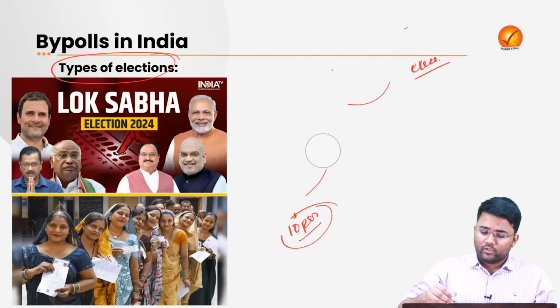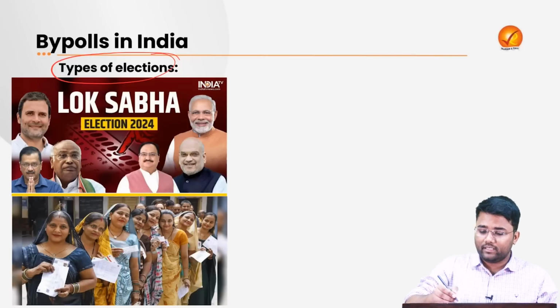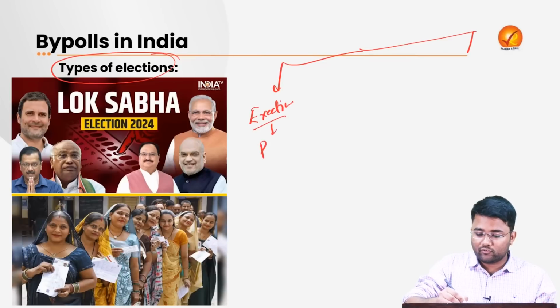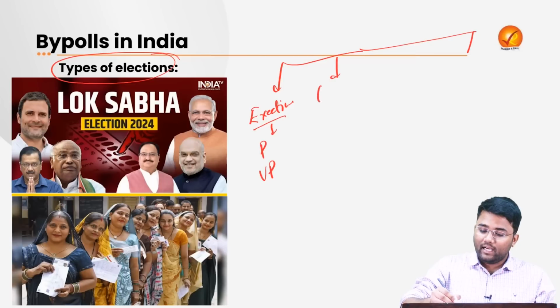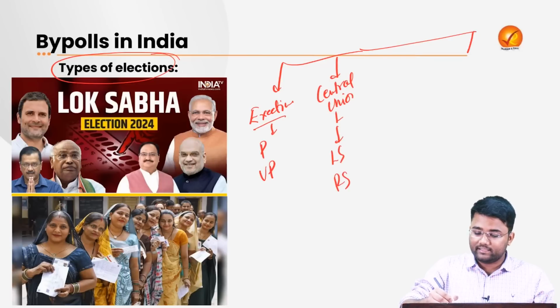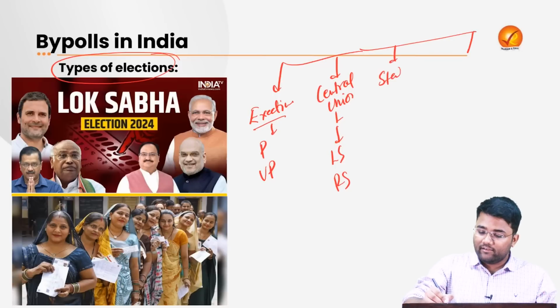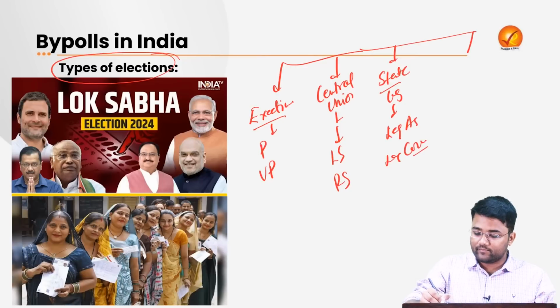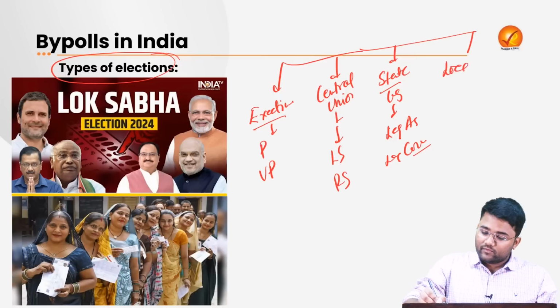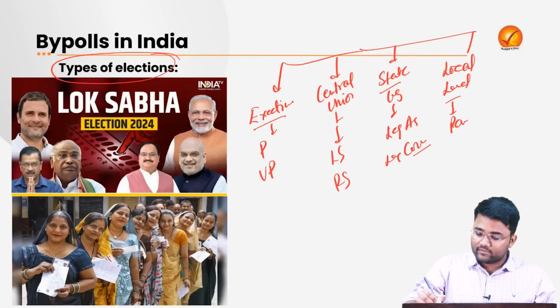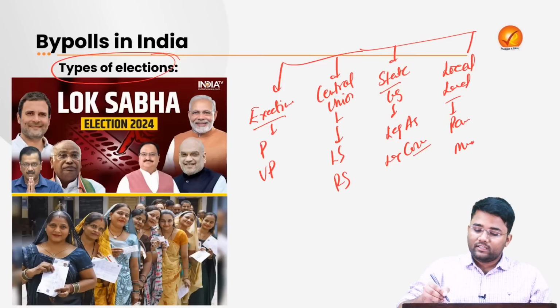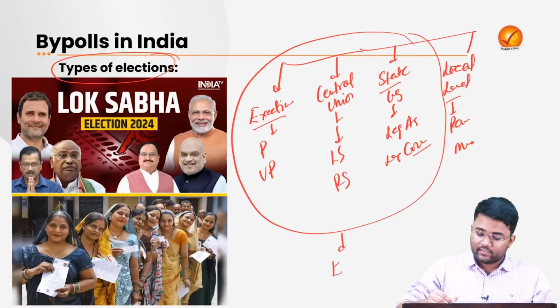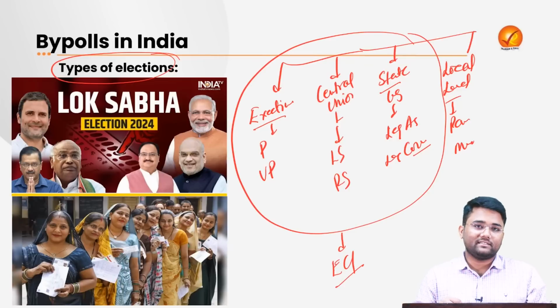Then let's look briefly at the various types of elections that happen in India. For example, at the executive level, we have elections of President and Vice President. Then at the central or union legislature level, we have elections of Lok Sabha and Rajya Sabha. Then at the state legislature level, we have elections of legislative assemblies and legislative councils. Then at the local levels, we have elections of panchayats and municipalities. The first three are conducted and overseen by the Election Commission of India.